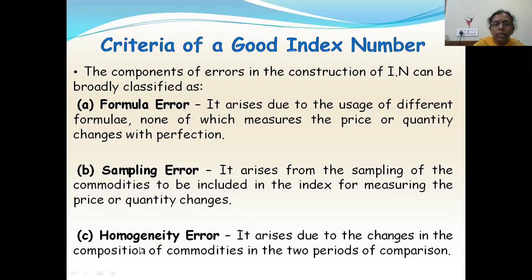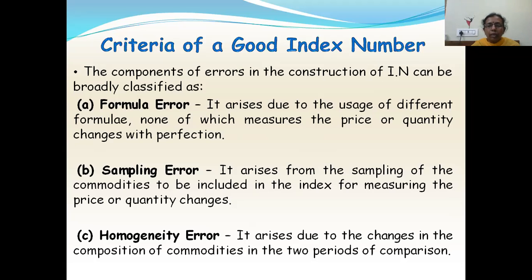Then what is homogeneity error? Here it is given as: it arises due to the changes in the composition of commodities in the two periods of comparison. What does this mean? Homogeneity means it should be the same. So whenever they are not the same, you will get this error. Suppose I want to compare two periods, say year 2010 and year 2020, or say year 2010 and year 2011.